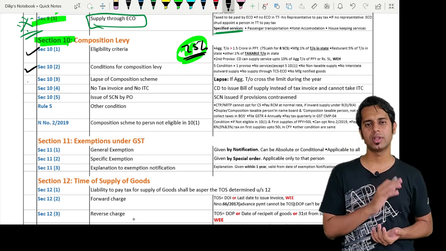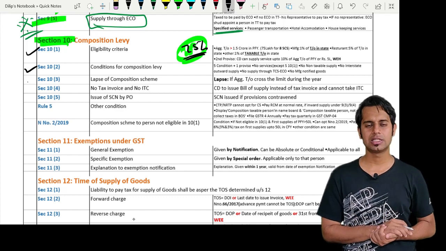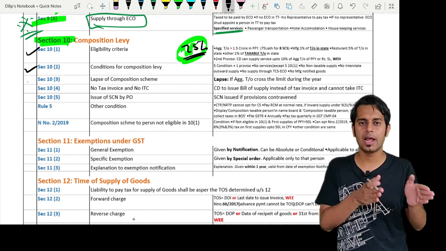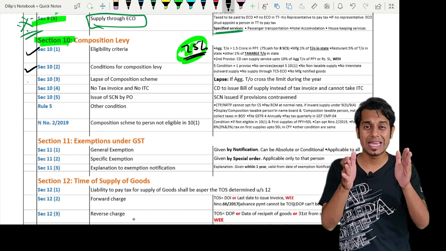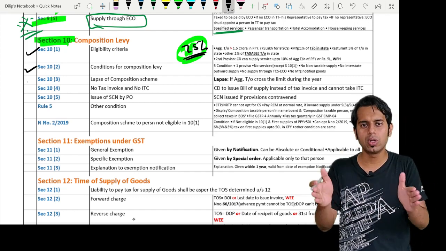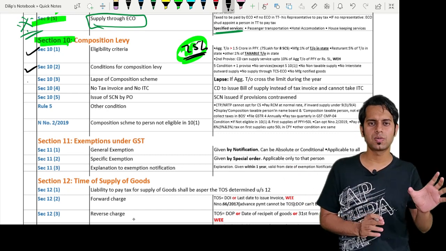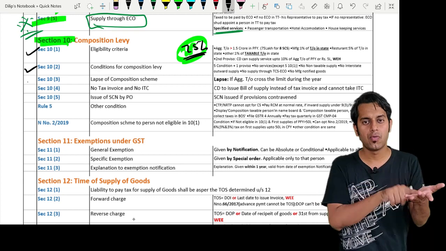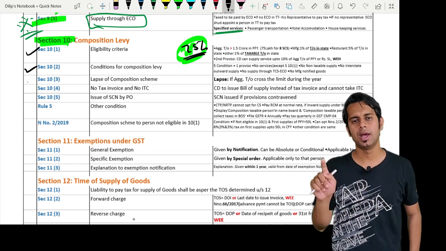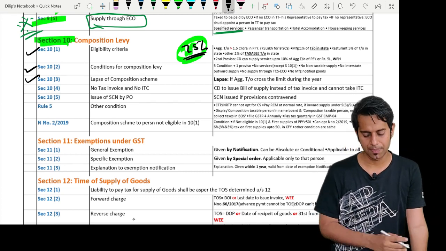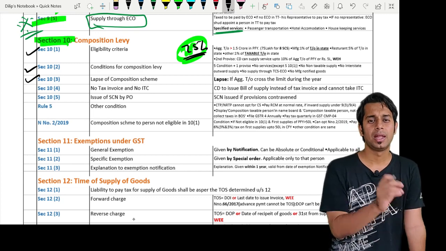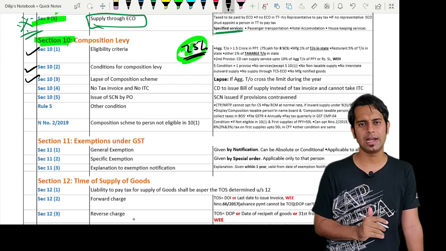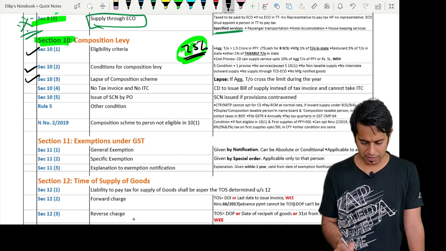Then there is a proviso for section 10 subsection 2. This proviso says that if there is more than one registered person under the same PAN, and one opts for the composition scheme, all others should also opt for the composition scheme. That means if one is not eligible for the composition scheme, others also are not eligible. Section 10 subsection 3 says the scheme shall lapse in the current financial year if your aggregate turnover crosses the specified limit of 1.5 crores or 75 lakhs.